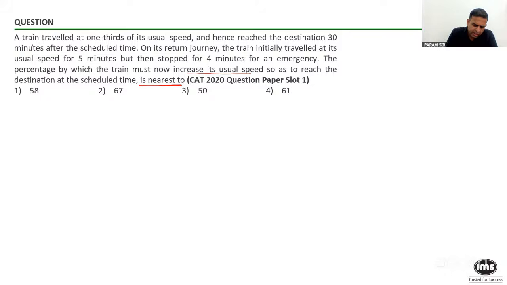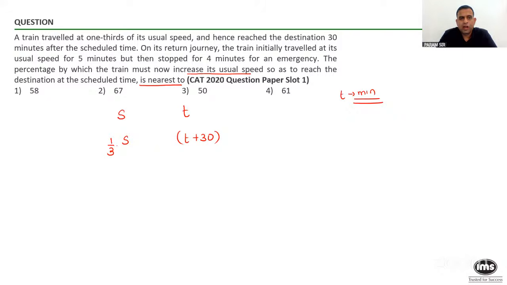So here they are saying a train travels at one third of the normal speed. Suppose I take normal speed to be s. When the speed was s, let's say time taken is t. As per the first sentence, the train is traveling at one third of s. In that case, it reaches the destination 30 minutes later than the scheduled time. People tell me, does this mean t plus 30 minutes? I'm assuming t is in terms of minutes. Is that fine?